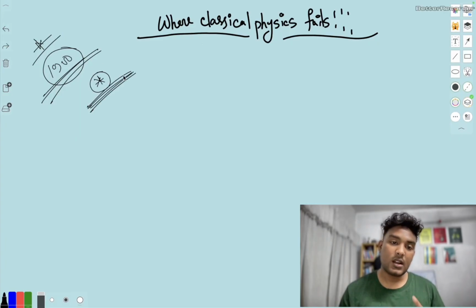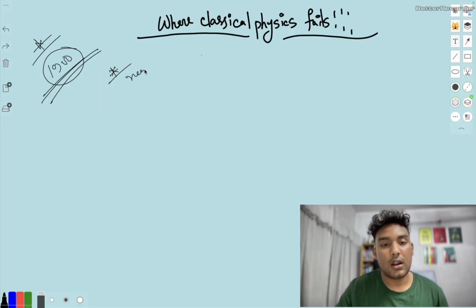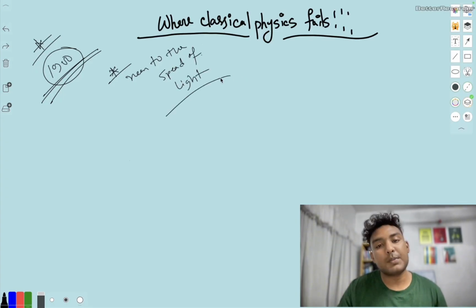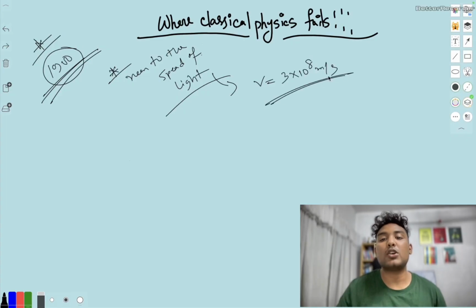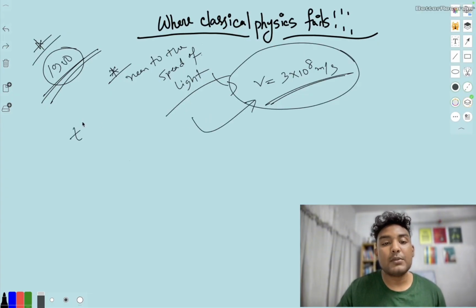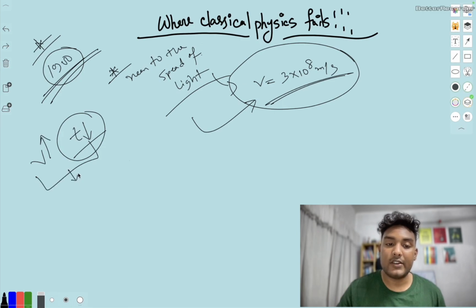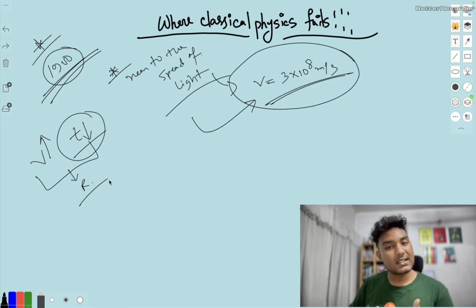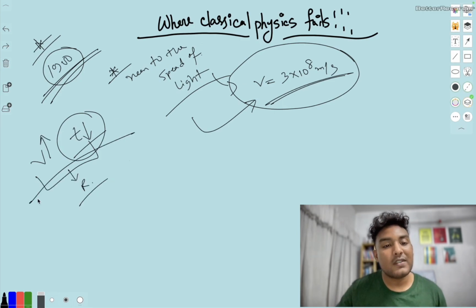We can consider two situations. One is near the speed of light. That's the first condition. Light travels approximately 3 times 10 to the power 8 meters per second. That's the speed of light. If we approach near the speed of light, time slows down. That is called relativity. Einstein invented relativity. So this is the universal situation.